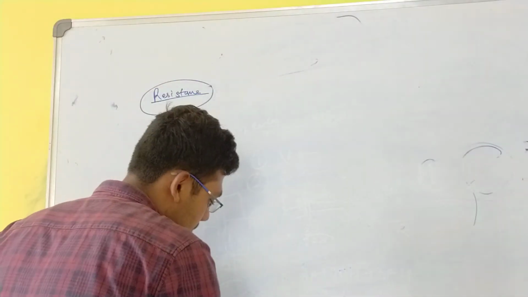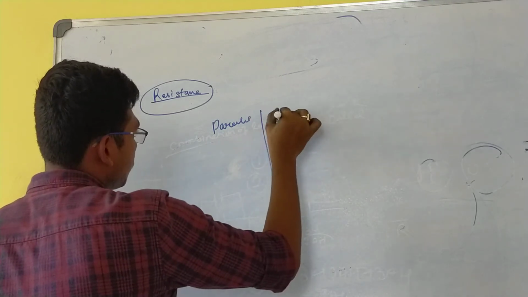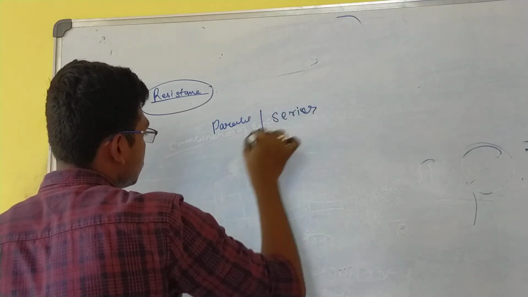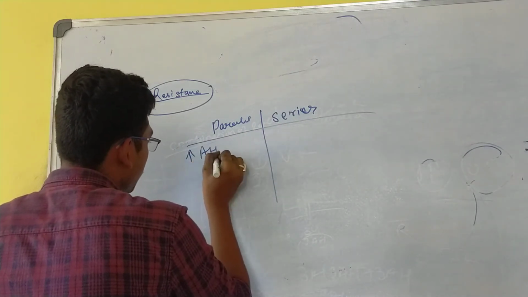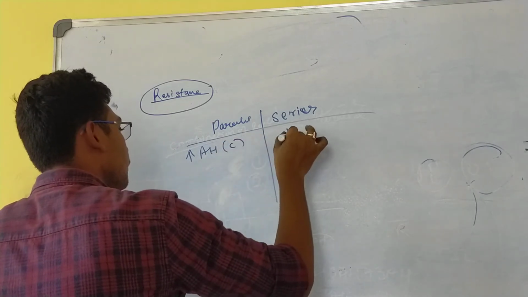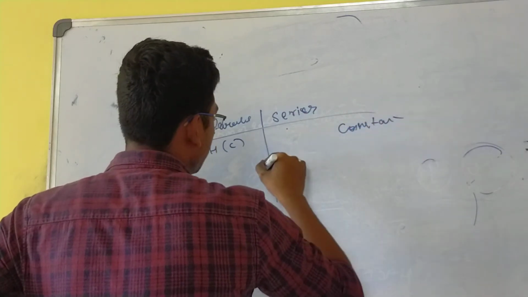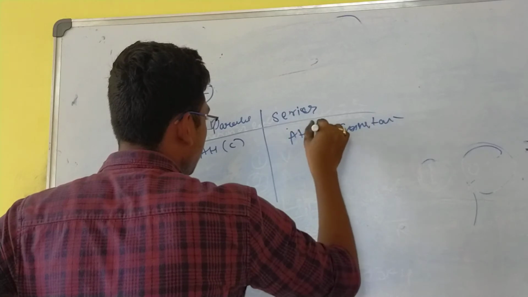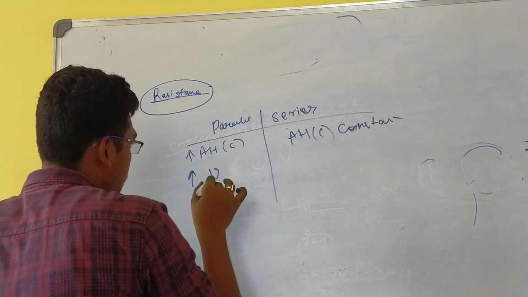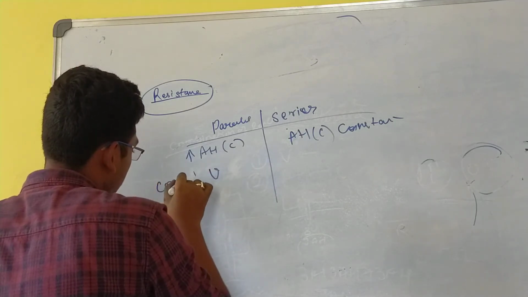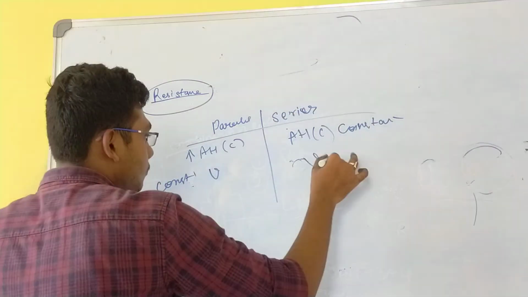In parallel combination, ampere hour or charge is more, voltage is constant. In series combination, ampere hour or charge is constant, voltage increases.